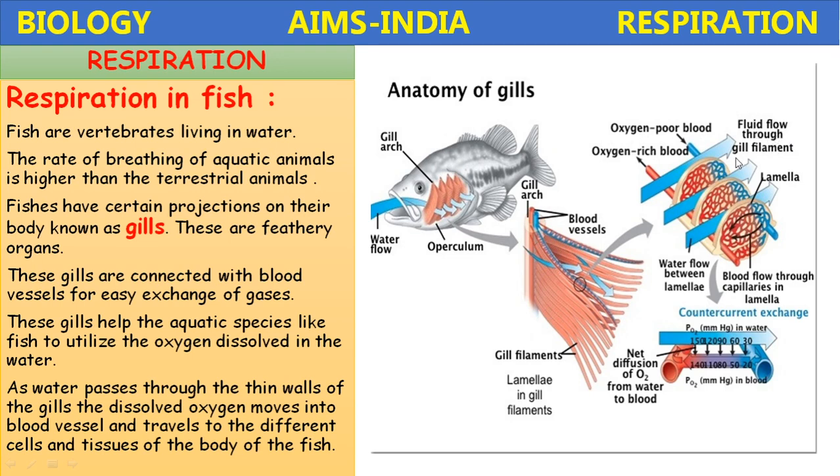How does the fluid flow through the gill filaments? In between these gill lamellae, the water flows. Water flows between lamellae, and the blood flows through capillaries in lamellae, where the counter current of the water helps in the exchange of gases between the gill lamellae and water. The oxygen present in the water enters into the blood capillaries present in the gill lamellae, and the hemoglobin carries that oxygen to different tissues of the animal. So this process of respiration in the fish is called branchial respiration.